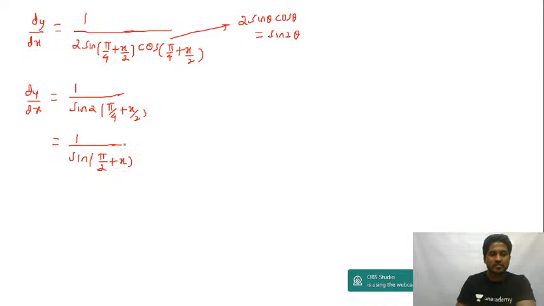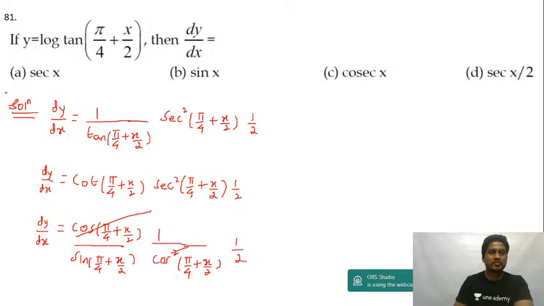That is 90 plus theta, second quadrant, sine is positive, ratio will change to co-ratio, sine will change to cos, so this will be equal to cos x. Sine of 90 plus x is equal to cos only, isn't it, guys? Now 1 by cos will be equal to sec x, so you get this as sec x. Right, answer will be equal to option A. Yes, guys, answer is option A only. Let's move to question number 82.